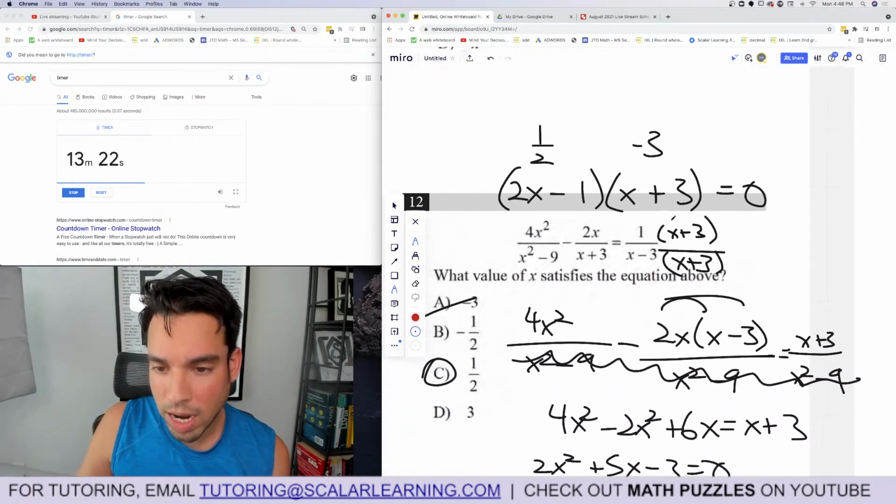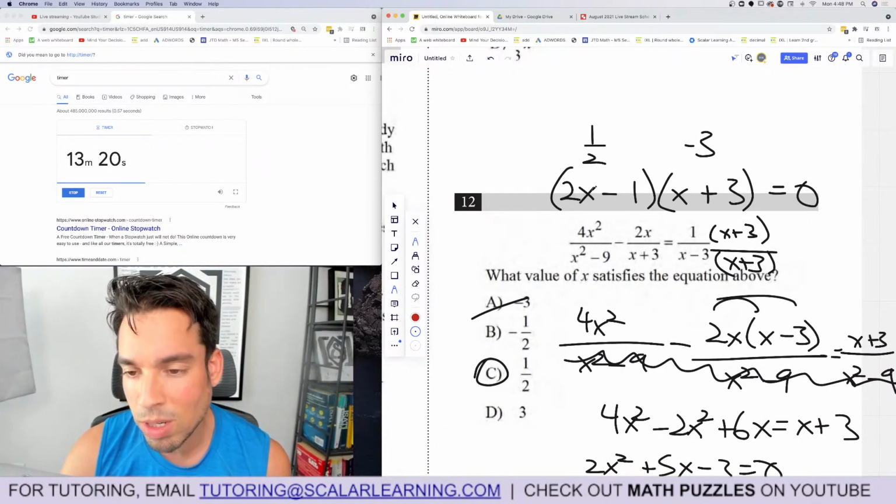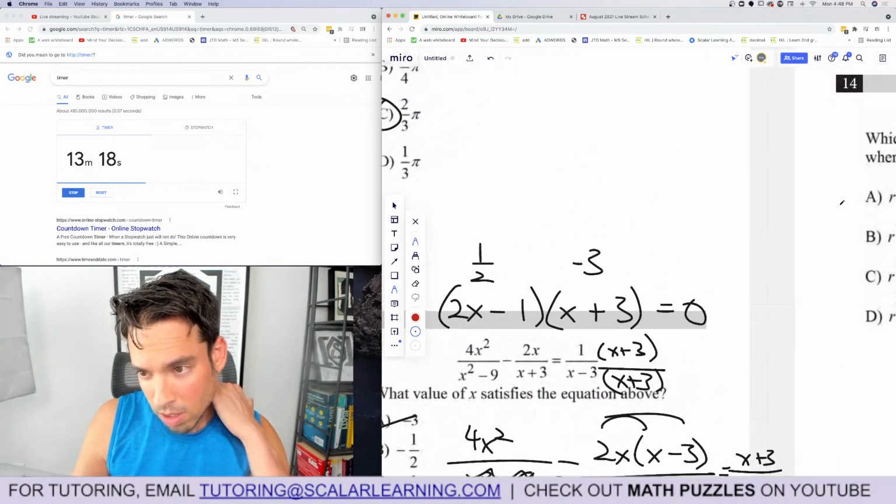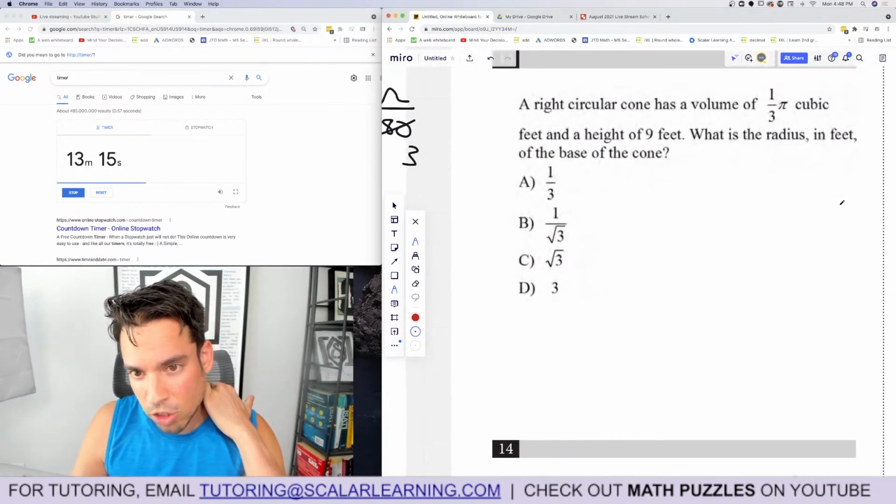And, I mean, you get why 1/2 is, right? Because if I plug 1/2 in here, 2 times 1/2 is 1, 1 minus 1 is 0. So that's all. Sorry, my neck just started hurting.